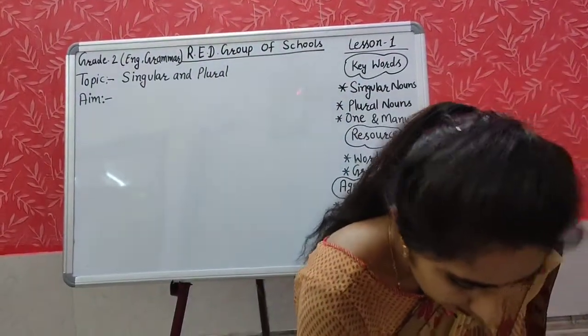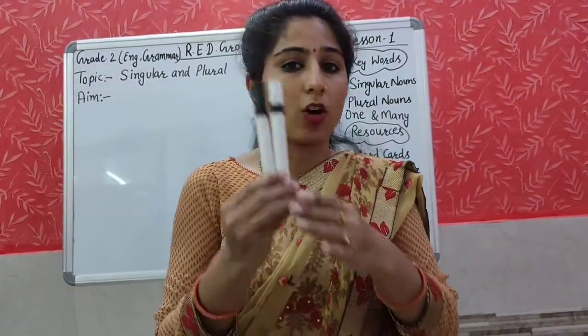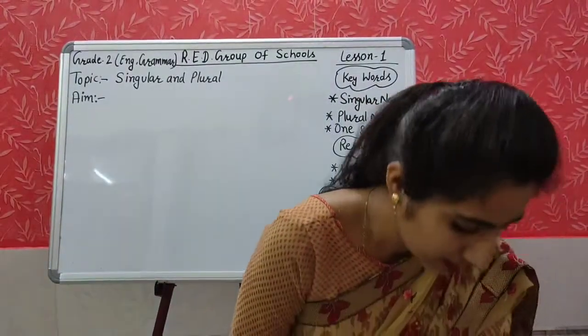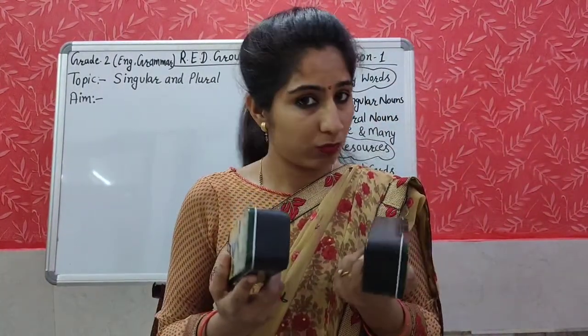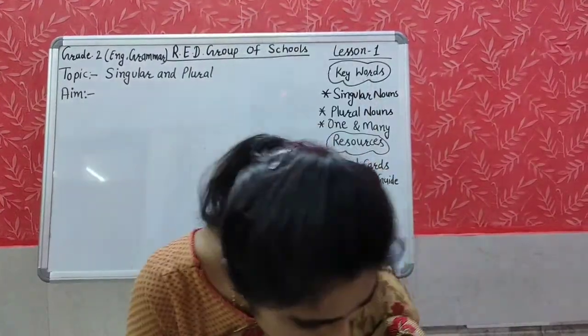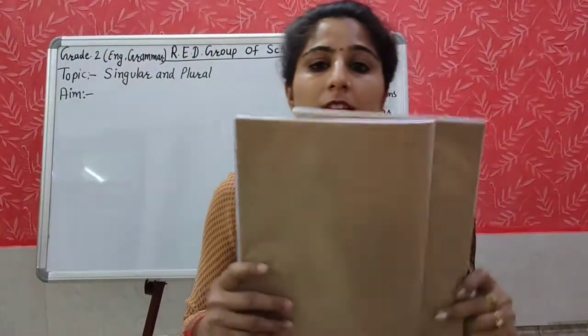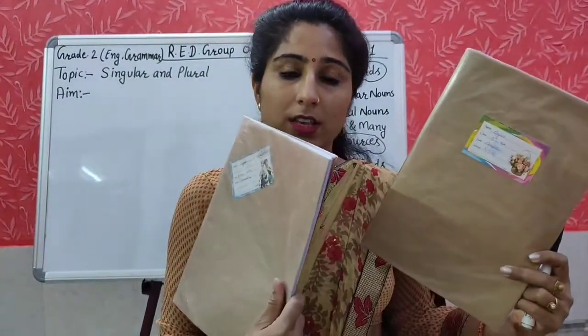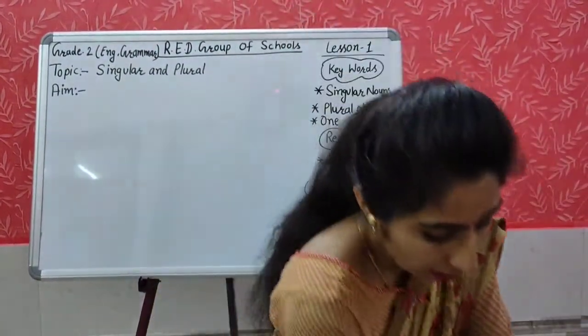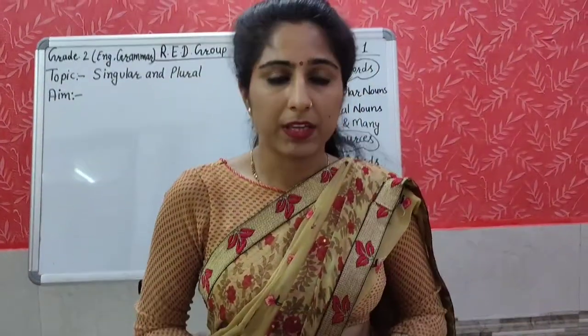So, how many? More than one? These are many. Yes, one or more? These are also more than one. One or two? Yes, these are more than one. So more than one thing is called many things.